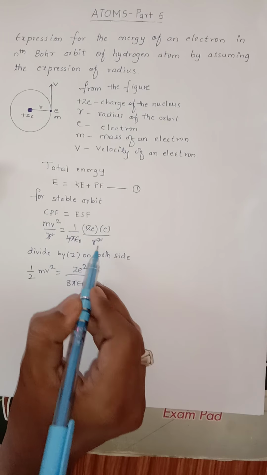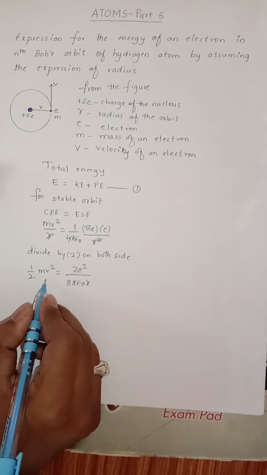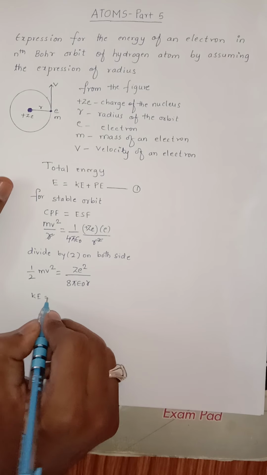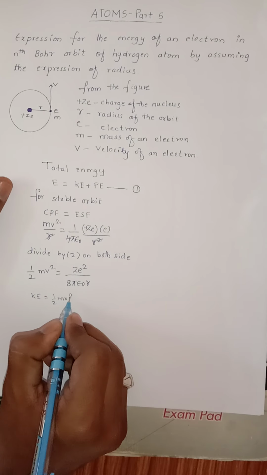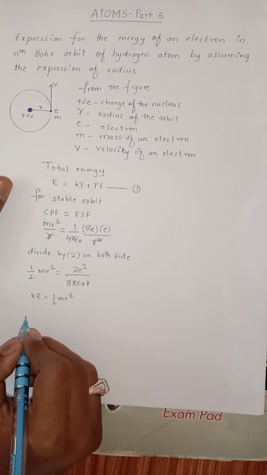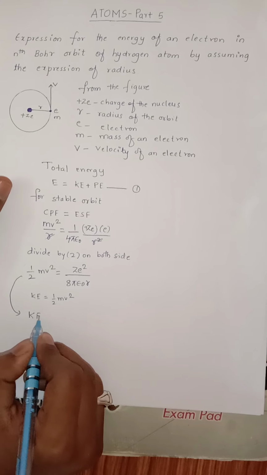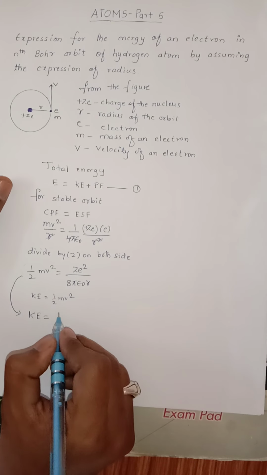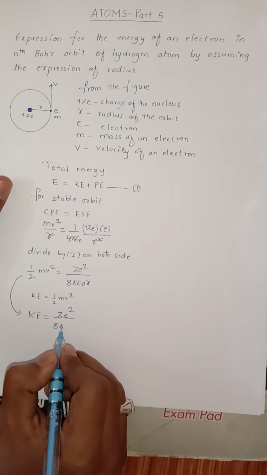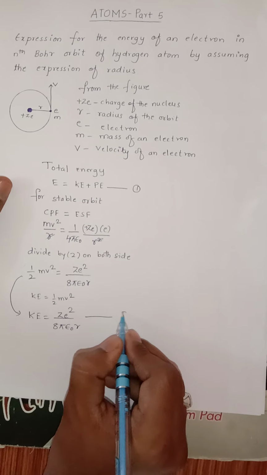Here one r is remaining, hence I'll write here r. So half mv square is nothing but kinetic energy, because we generally know that kinetic energy is given by half mv square. Therefore this equation becomes kinetic energy equals Ze square upon 8 pi epsilon naught r. So I'll call this equation number 2.